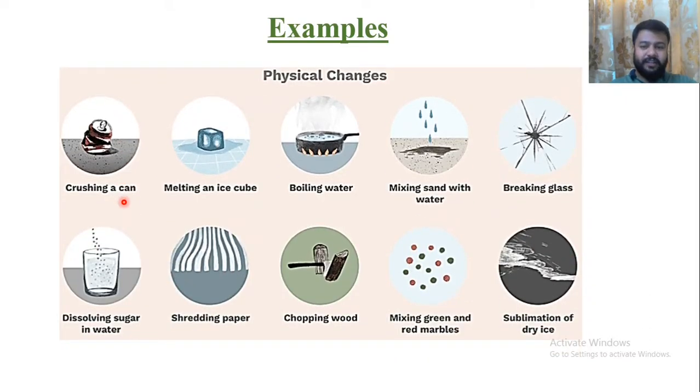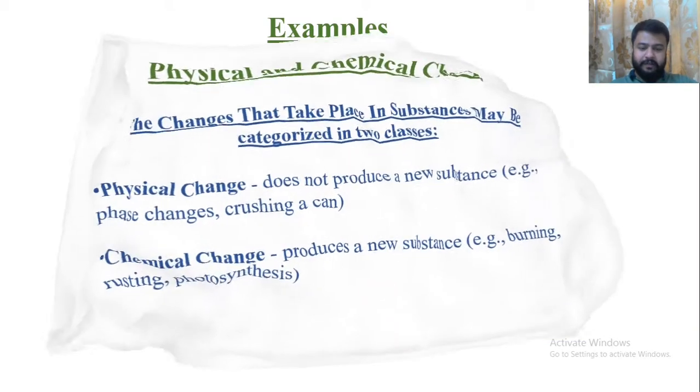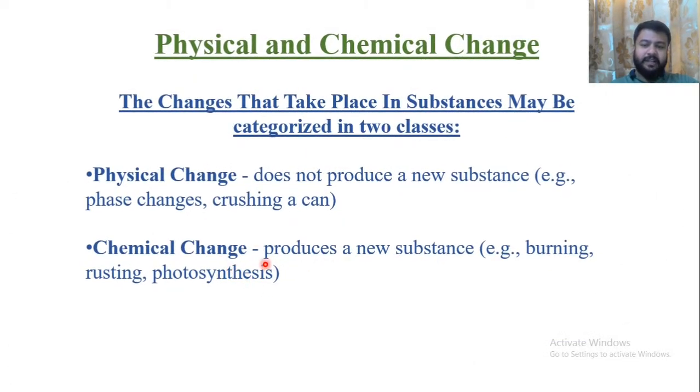Crushing of a can, melting of ice, boiling water, mixing of sand, breaking glass, dissolving sugar in water, shredding of paper, chopping of wood, all these are physical changes. Now we will discuss chemical changes. In chemical changes, we have a new substance.